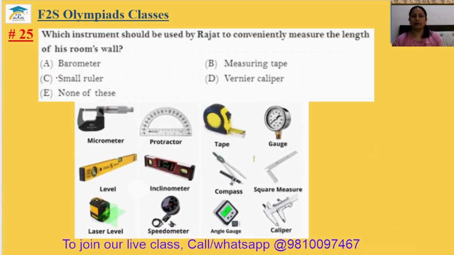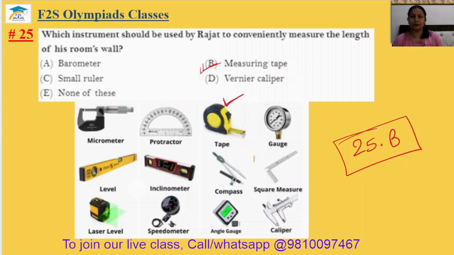Question number 25. Which instrument should be used by Rajat to conveniently measure the length of his room's wall? So this is your measuring tape, because in the measuring tape, the tape is in roll form. You can see this is your measuring tape. It is in roll form and it can measure larger distances also. The 25th answer is option B.